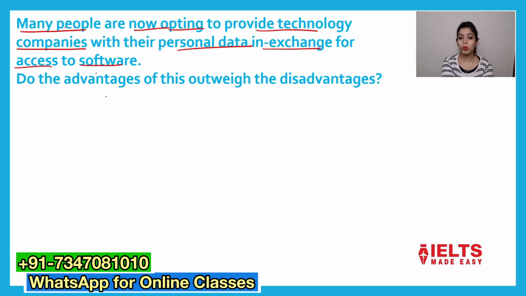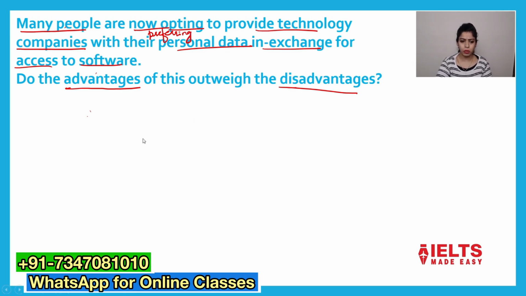Do the advantages outweigh disadvantages? So what are the advantages of sharing the data with technology companies, and what are the disadvantages? That's what the question is demanding. We need to understand the question properly, and for that I always suggest looking at the question, translating it in your mother tongue, reading it again, underlining the keywords, and writing the synonyms. For opting we can write preferring. For personal data we can write private information, credentials. We need to know the synonyms.